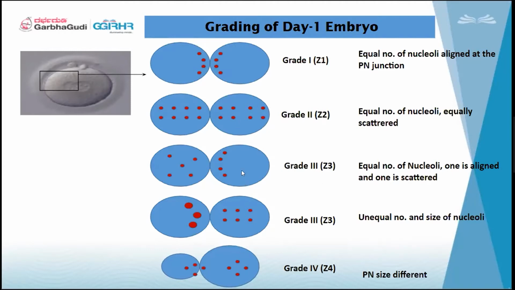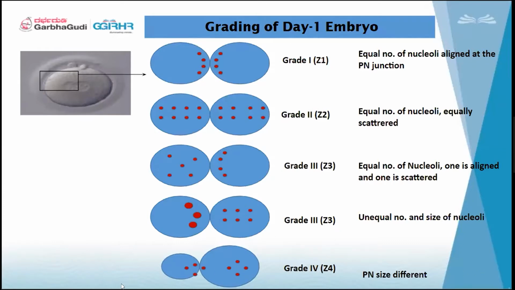Then grade 3. There are 2 categories in grade 3. With an equal number of nucleoli, one is aligned and one is scattered, so this is aligned and this is scattered. That is called grade 3. Again, there can be an unequal number and size of nucleoli. Here we have 6, here only 3, and the size is different: this is big, this is small. So an unequal number is graded as 3.